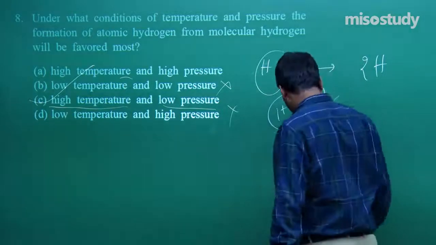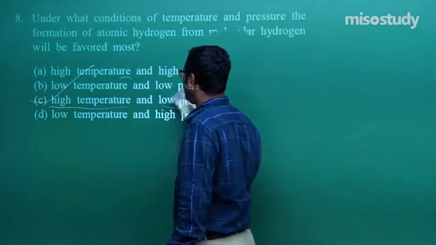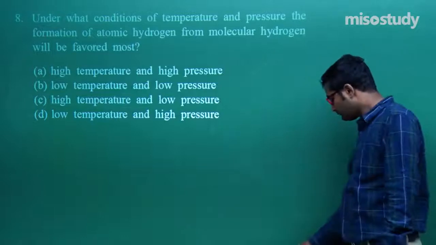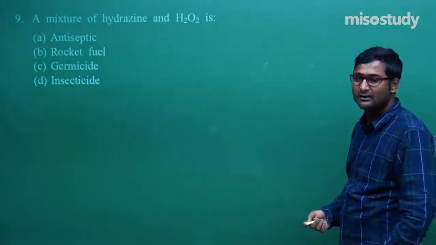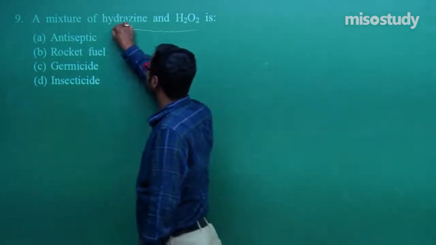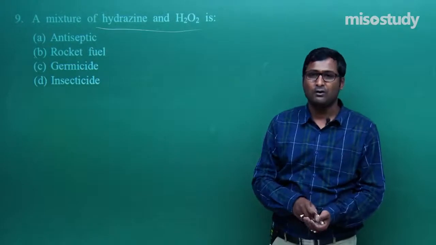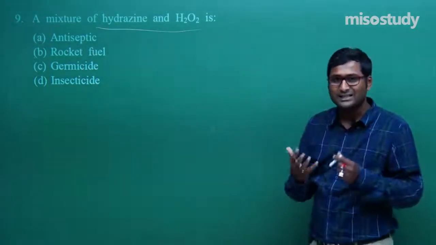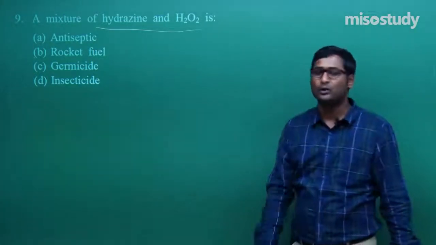Clear, friend? Now I'm going to rub this part and we'll discuss the next part. Look at what the next part of the question says. A mixture of hydrazine and H2O2. Again, this is a theory based question. This chapter is completely theory based. We know this is inorganic chemistry. You have to memorize the theory, you have to utilize the theory, and only then can you solve such